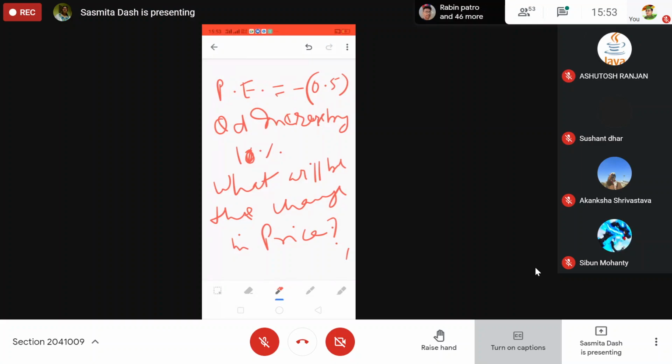If quantity demanded increases by 10%, what will be the change in price and by how much percentage? Ma'am, price decreases by 20%.